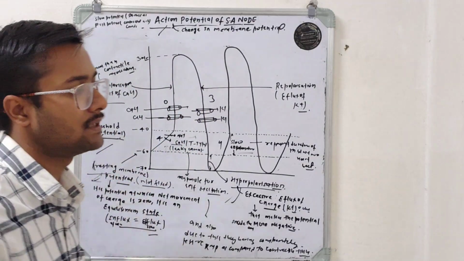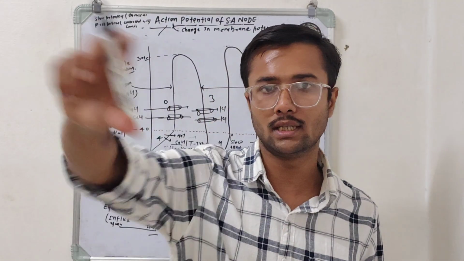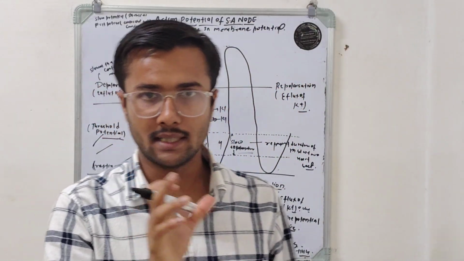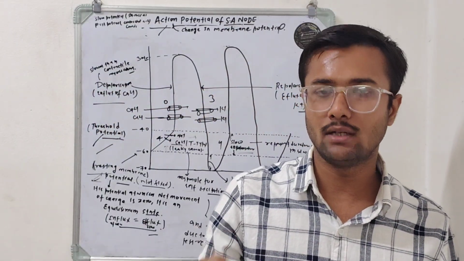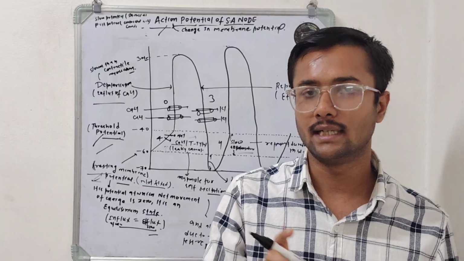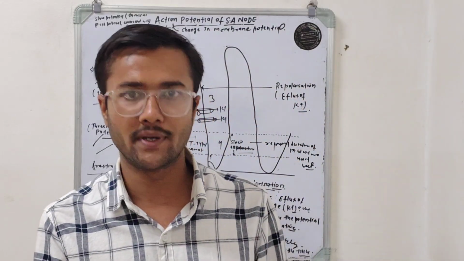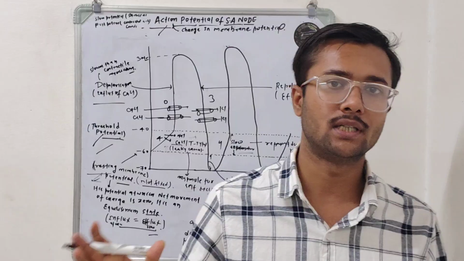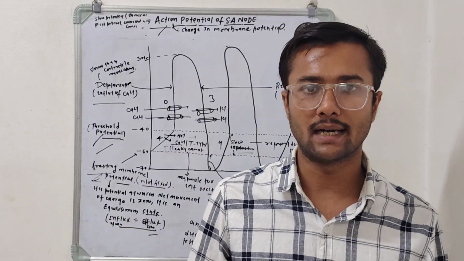One more point they mention in the Guyton textbook is that in the SA nodal tissue, the resting membrane potential is comparatively less negative as compared to myocardial tissue.